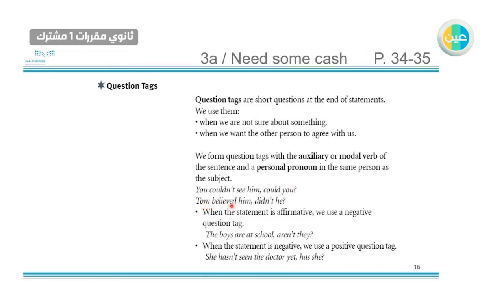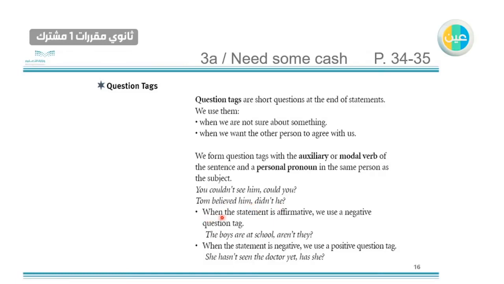Number 2, Tom believed. Because we have a main verb here, we change it to did, because it is in the past. And then we have he, which refers to Tom, because he's singular and male. So we used he after the comma.